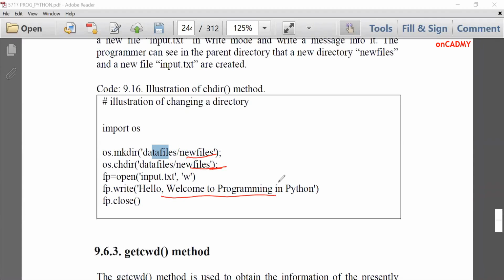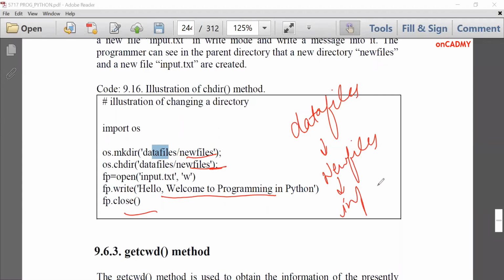We'll write some content in that file and then close the file. That means, first of all, the data files folder is created. Inside it, new files is created, and inside it, the input.txt file is created. These two are directories, and this is a file because it has an extension. Fine. So this is mkdir and chdir.